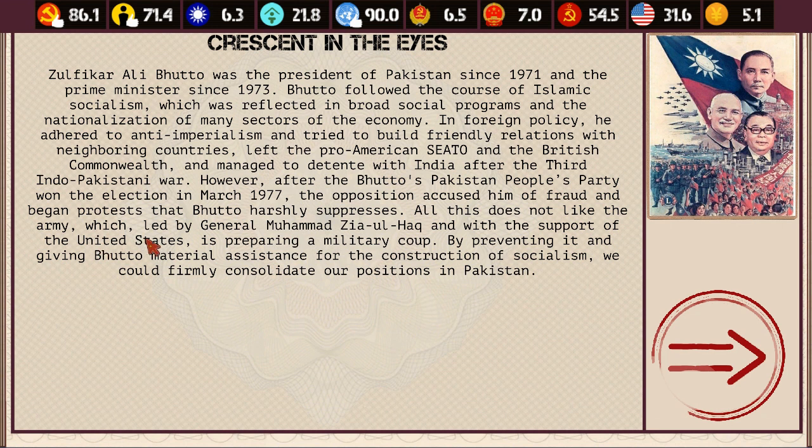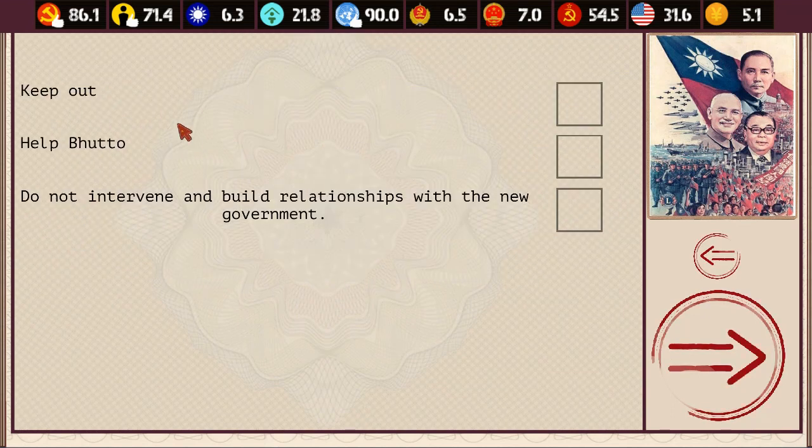And it appears that the United States government is actually preparing a military coup against him. So we have, it says by preventing it and giving Bhutto material assistance for the construction of socialism, we could firmly consolidate our positions in Pakistan. And we're going to do that.